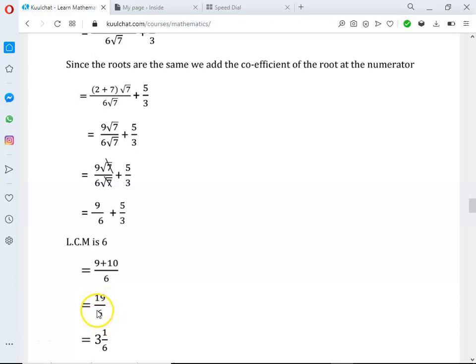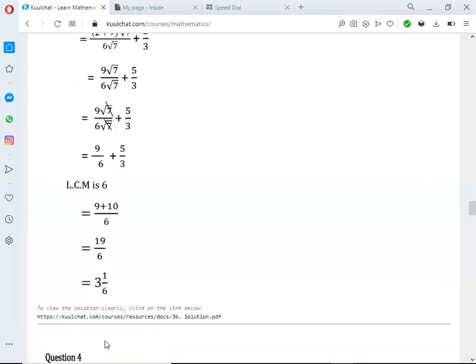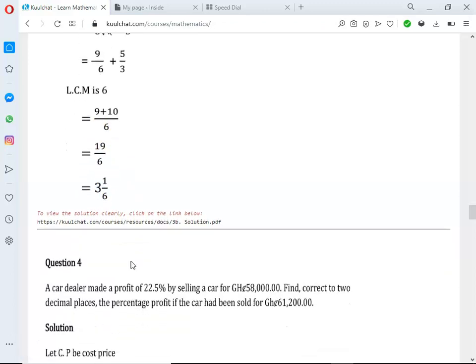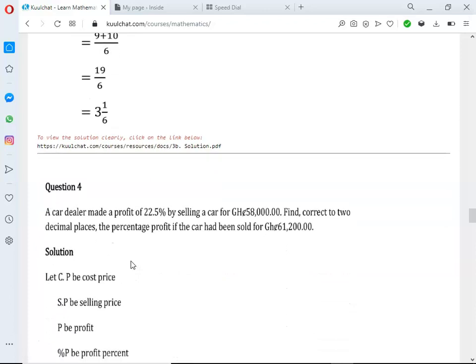Here we'll convert this from fraction form to mixed fraction. So that's what we're going to get: 3 whole number 1 over 6. Because if you use the 6 to multiply the 3, you get 18, plus 1, 19. So we get back our 19 over 6. Okay, so let's move to question 4.